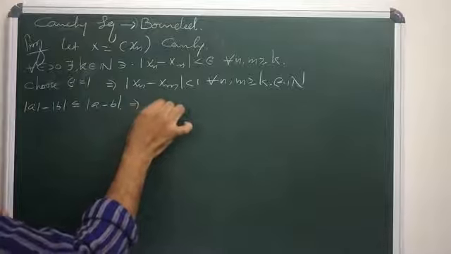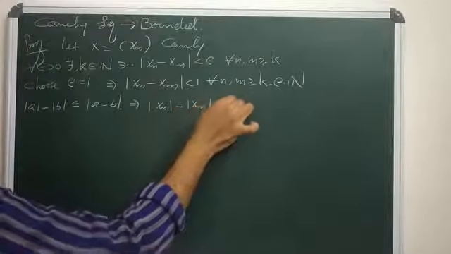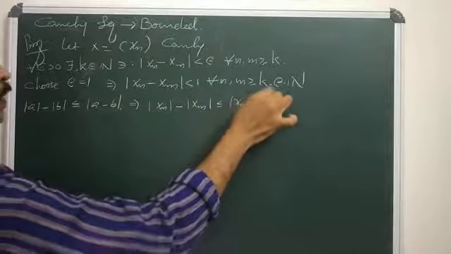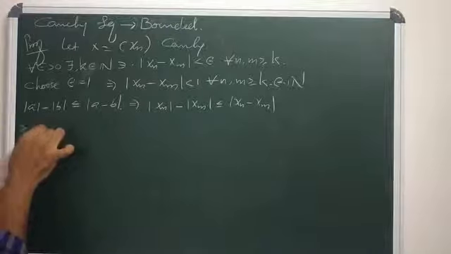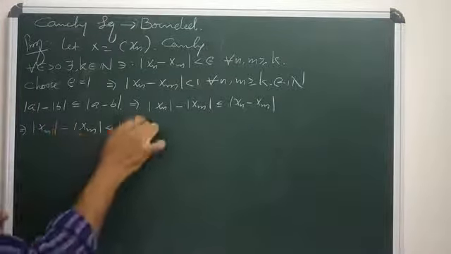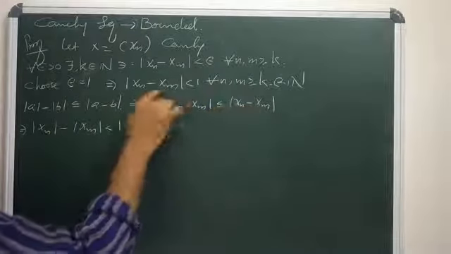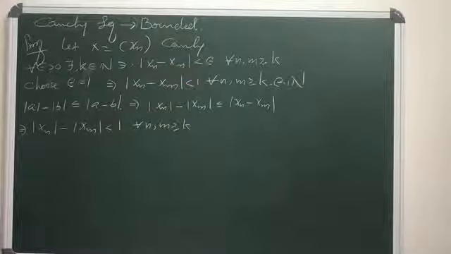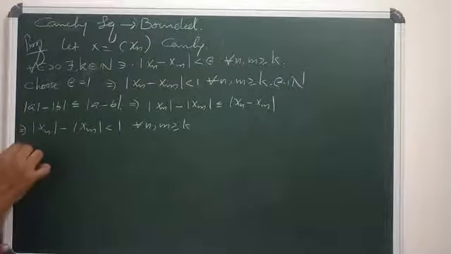So from here we have mod xn minus mod xm less than or equal to modulus of xn minus xm. Agreed? That means mod xn minus mod xm is strictly less than 1 for all n, m greater than or equal to k. Why? Because mod xn minus xm is strictly less than 1, from the Cauchy character of the sequence x.